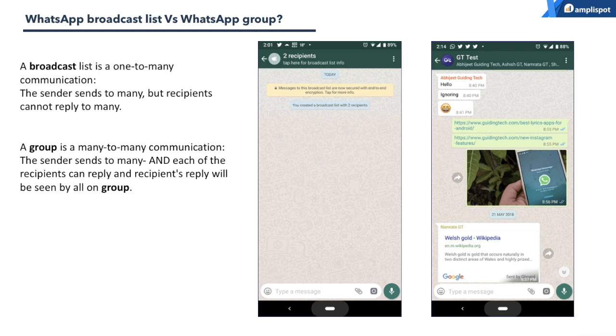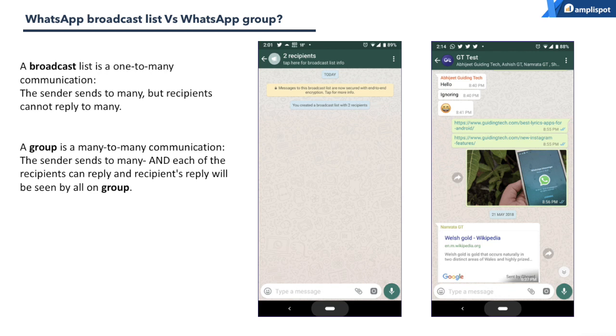Broadcast is one to many communication. You send it to many people, and all of them cannot talk to each other. They have to reply back only to you. Whereas in a group, it's many to many communication. All of them can reply back in the same group. So that's the huge difference between a broadcast list and a group that you typically have.